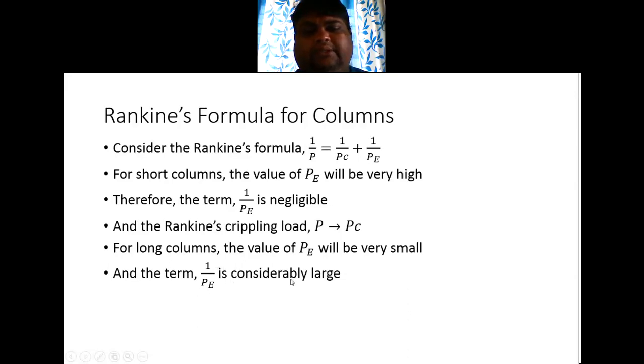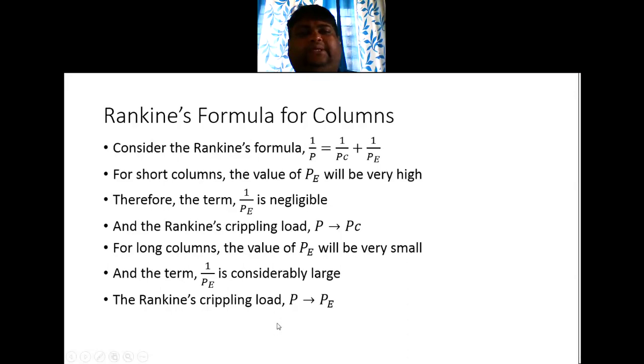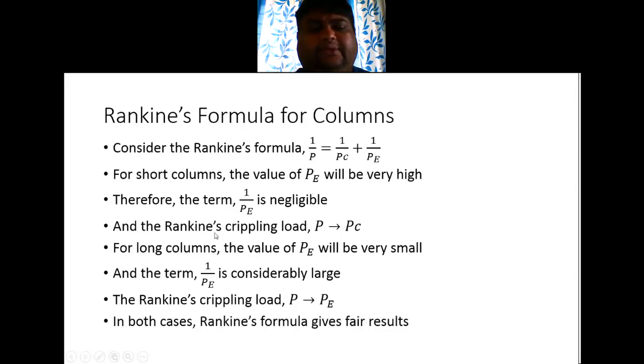So then 1 by P is considerably large, and the Rankine's crippling load P tends to PE. So basically, Rankine's formula gives the appropriate result in both cases, for short columns and for long columns. Whereas Euler's crippling load gives considerably good results only for long columns. For short columns, it will not.